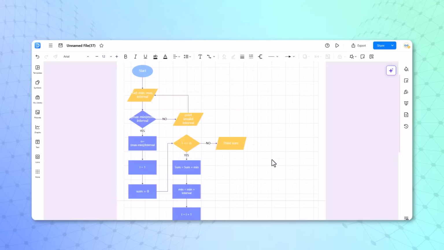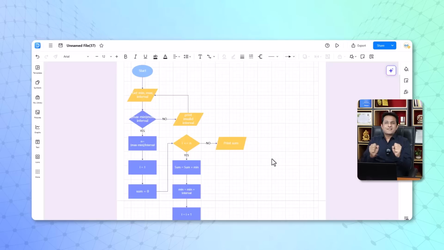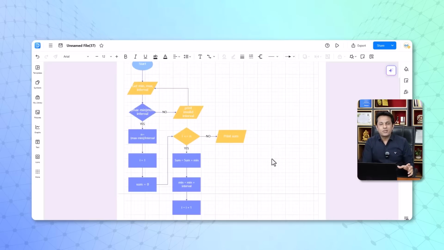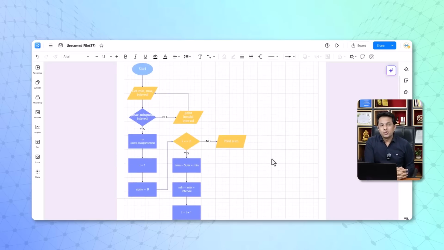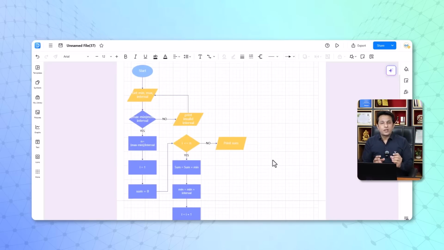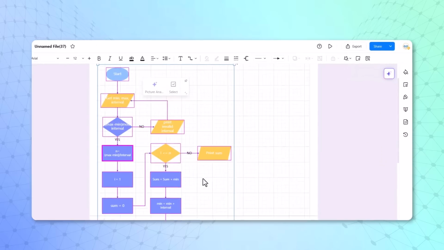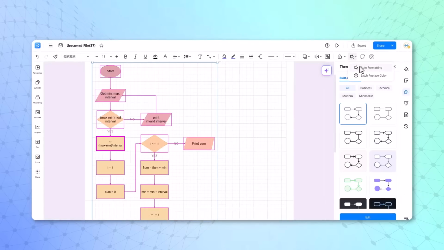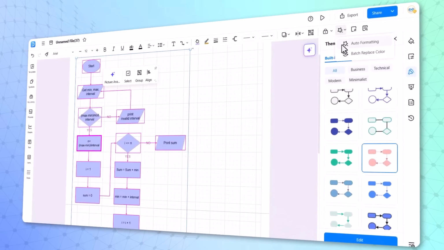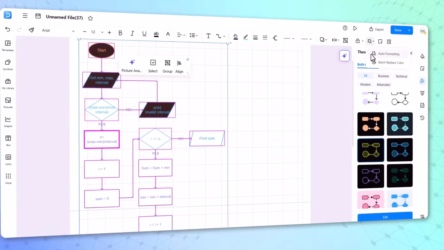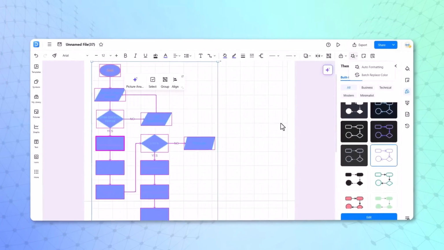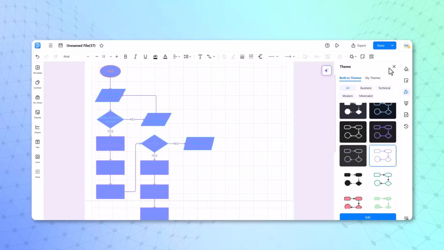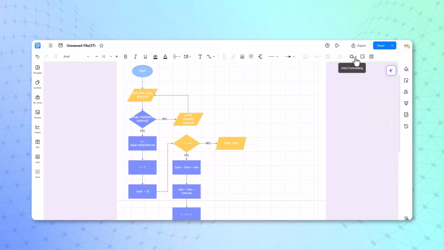Not only this, if you have any diagram or flowchart which is not so good looking and you have less time to present, using eDraw Max you can beautify this visual in just one click. You can select this diagram over here and click on this feature. And if you observe here, in just one button click, this chart or flow diagram has been created in a beautiful manner. That's a feature named one-click beautify. It's available in eDraw Max only.